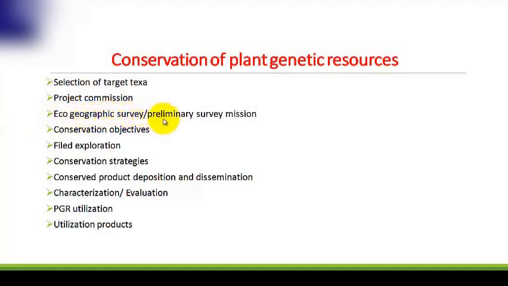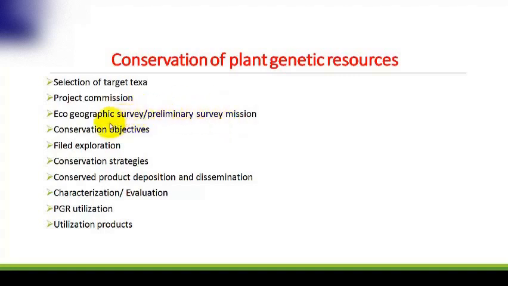Ecogeographic survey or the preliminary survey mission. This facilitates the collection of all the basic information for the planning of effective conservation and surveys the distribution of taxonomic and genetic diversity, ecological requirements, and the reproductive biology of the chosen species over its entire geographic range.